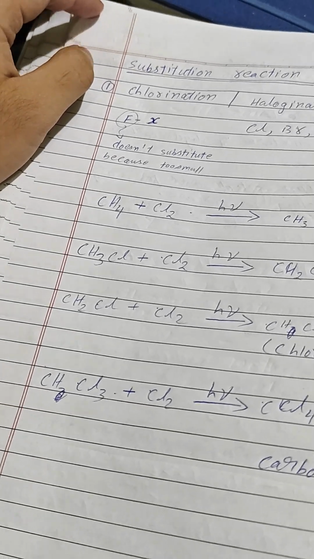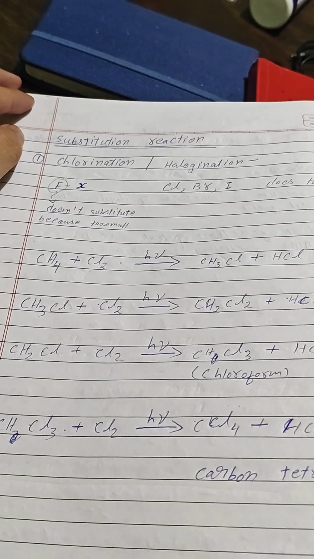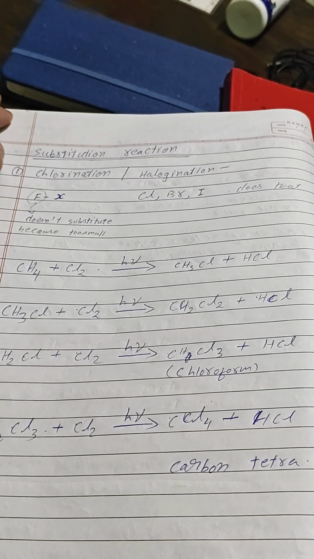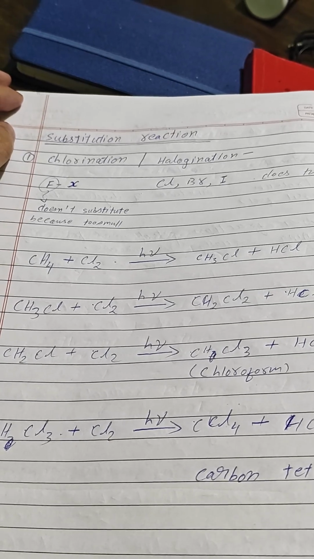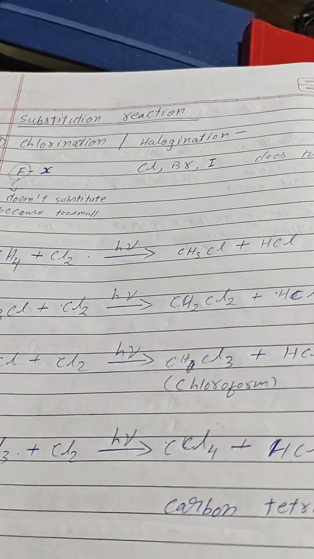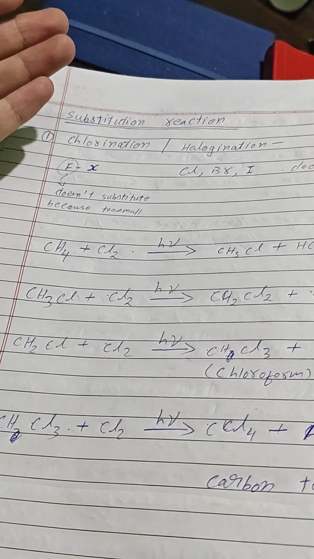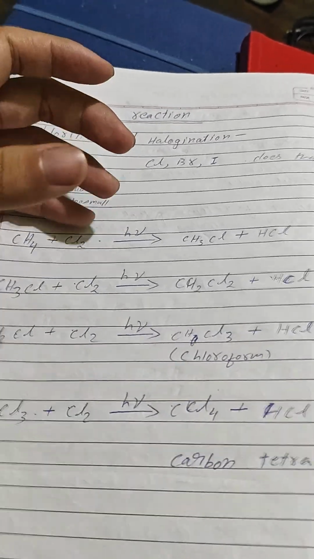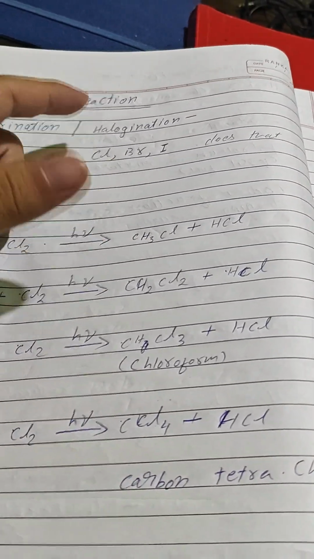Substitution reaction. What is a substitution reaction? Well, chlorination or halogenation are examples of substitution reactions, replacing a hydrogen or any kind of element in the compound and taking its place instead. Chlorination or halogenation: always remember that fluorine is too small to react, too small to substitute with other compounds. Size matters here. The bigger the size, the easier to break. Chlorine, bromine, and iodine all do that.